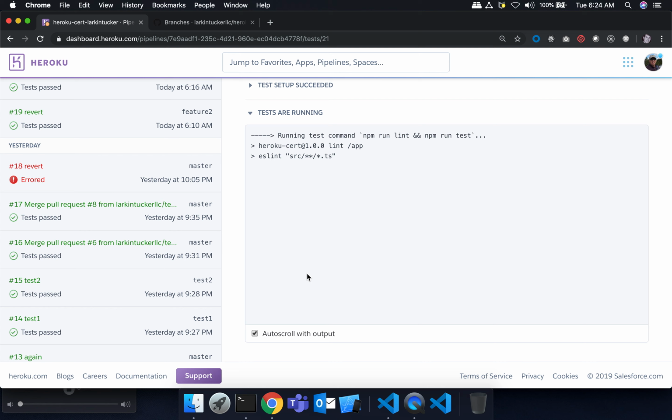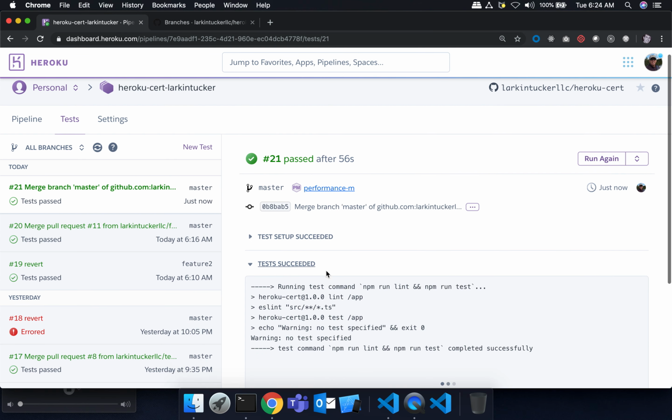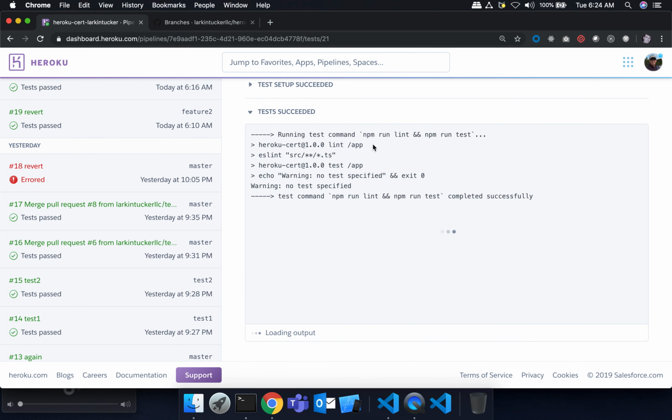Okay, so the tests. Now you notice that before it had run the test. Now it's actually running lint against it, and then it's running the test. Oh, it was so fast. So it ran lint, and then it ran the test, and both passed. So then the combined run was successful.